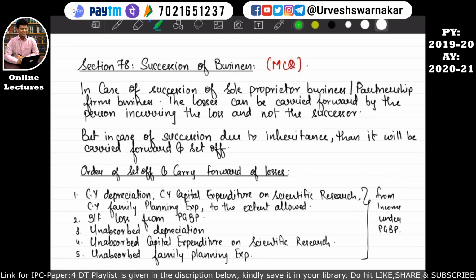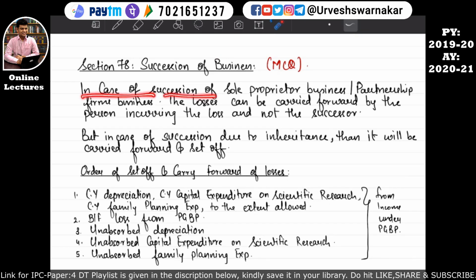Okay, so let's start with section 78, succession of business. You don't need to remember this section, but I have written it. Don't worry about that. Basically this section is important from the MCQ point of view. So what does this section say?